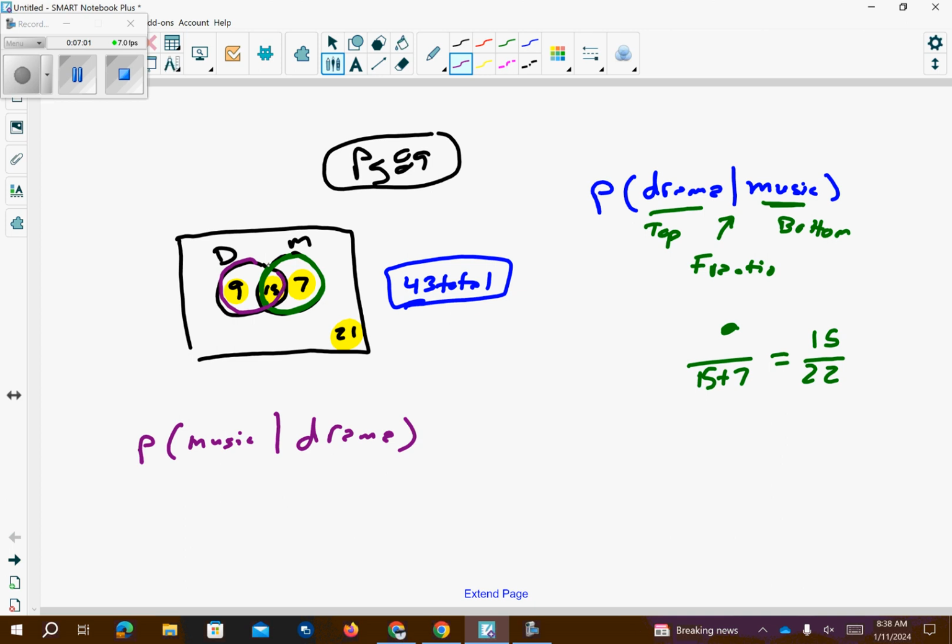So now it's going to be this circle here. Okay, so that means I have 24. So I have 24 people still sitting in the room. The other 19 people are out in the hallway. And I say, okay, what's the chance that I find somebody who likes music such that they also like drama? So that would be the 15 out of 24. Okay, so sometimes it works better if you circle the group that you're focusing on.